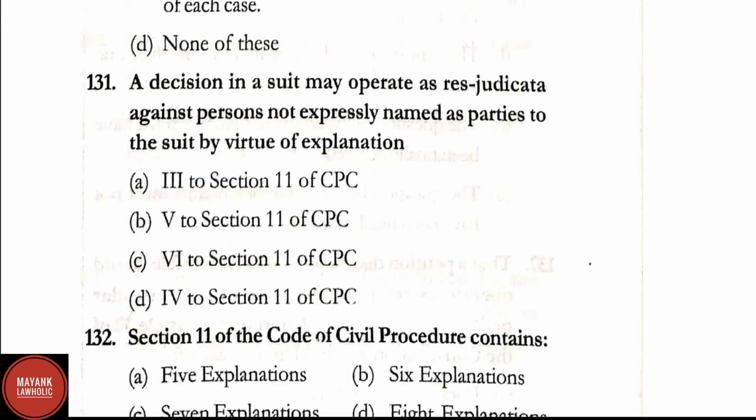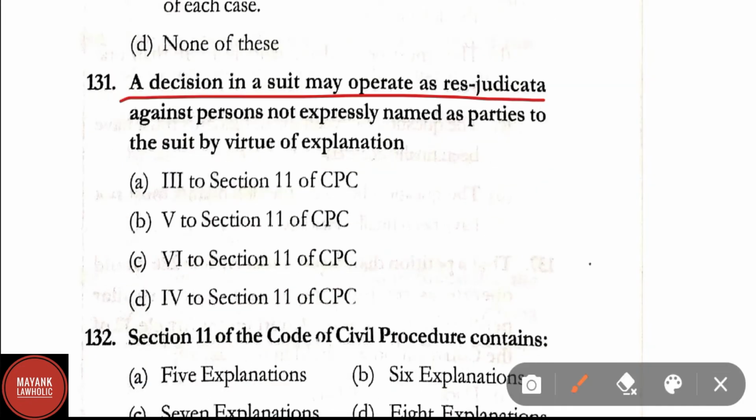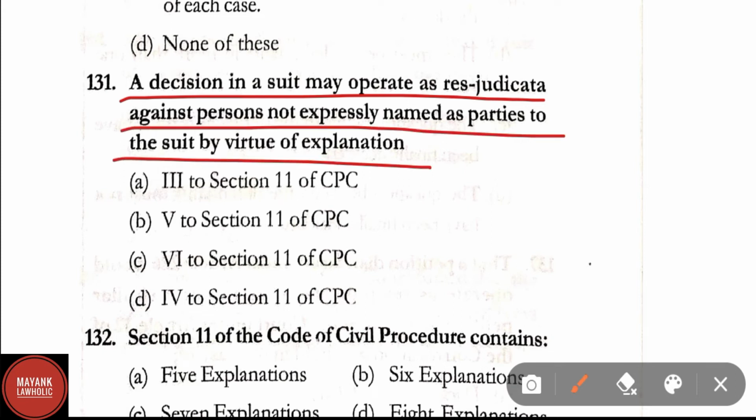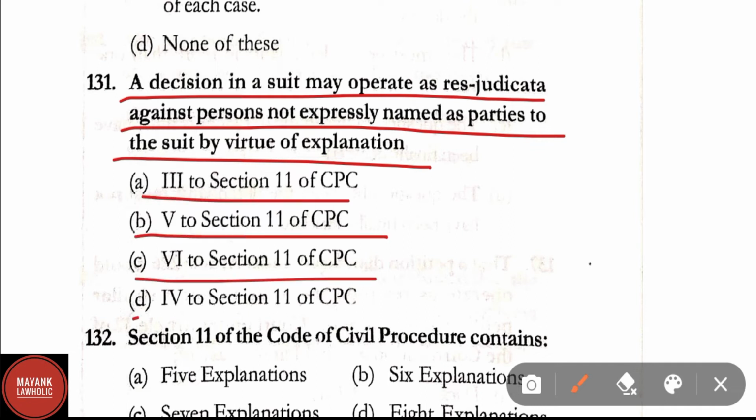Question number 131. A decision in a suit may operate as res judicata against persons not expressly named as parties to the suit by virtue of explanation. Option A, 3 to section 11 of CPC, option B, 5 to section 11 of CPC, option C, 6 to section 11 of CPC, and option D, 4 to section 11 of CPC.